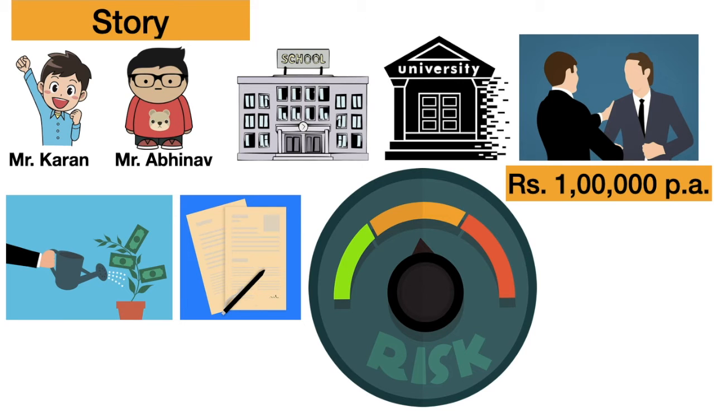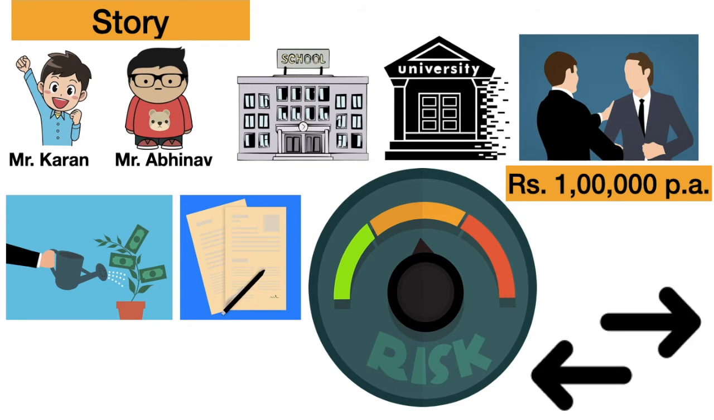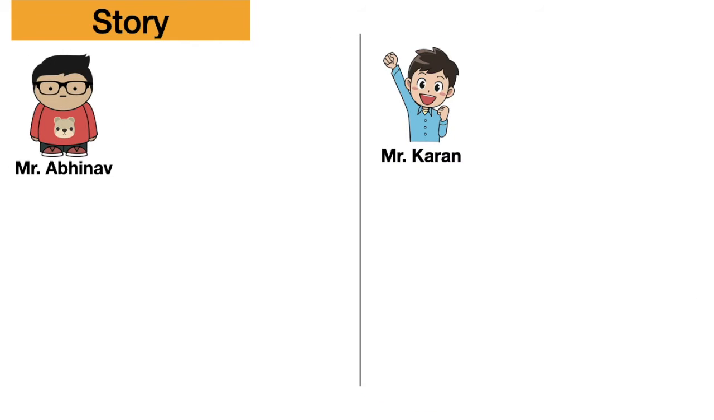They both decided to invest rupees 1 lakh per annum for the next 25 years. It means every year they will invest 1 lakh rupees for the next 25 years. And with this, two best friends for the first time in their life took a different path with their investment decision. Both Karan and Abhinav were having a good time with their investments. Mr. Abhinav was getting good growth in his equity mutual fund, but it was a bit risky. On the other hand, Karan was feeling secure with his investment in FD.